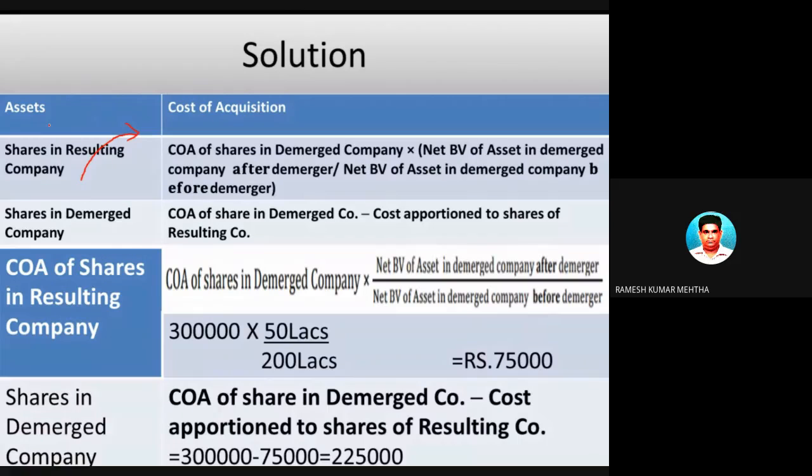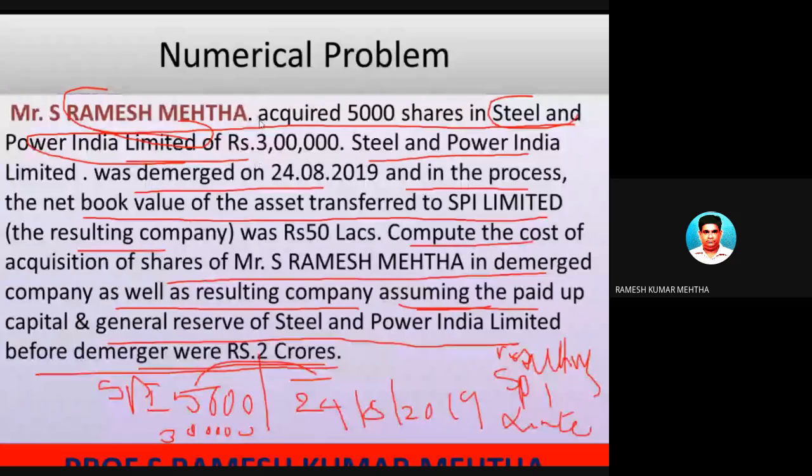What are we trying to find out? For the shares of the resulting company, we are finding out the cost of acquisition, because this person may be subsequently selling these shares, but he doesn't have these shares now. He has got the new shares of the new demerged company, which is SPI Limited. So to find out these particular shares when they are sold subsequently by the assessee in the open market, we have to find out at what price these were previously purchased.